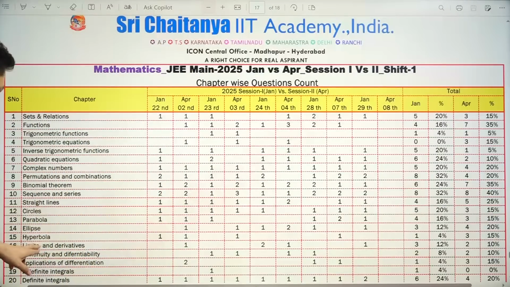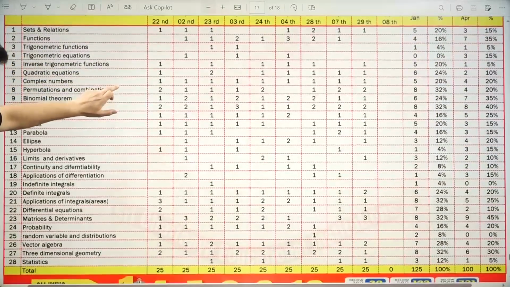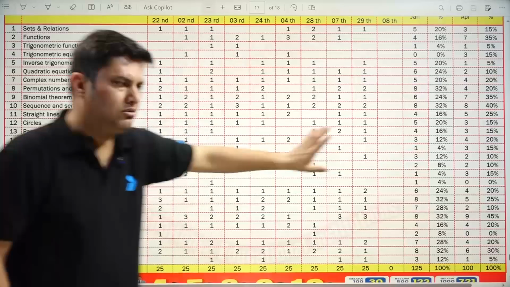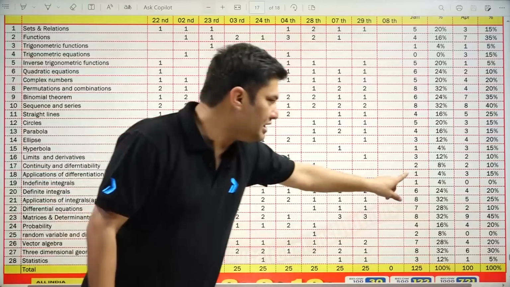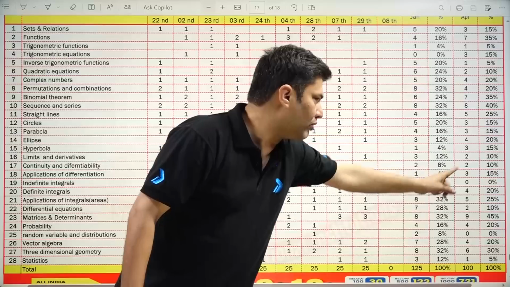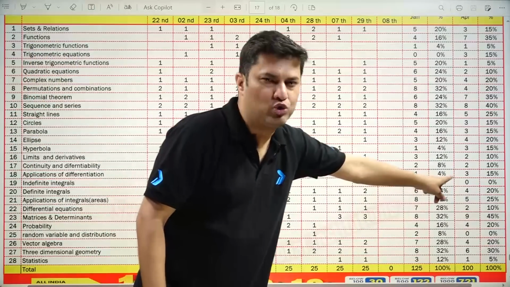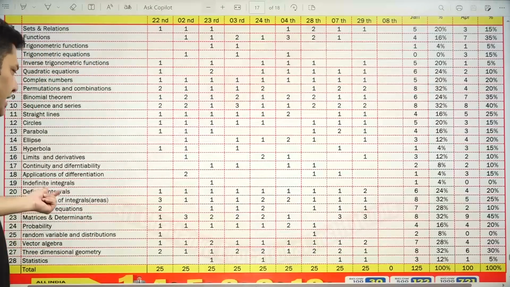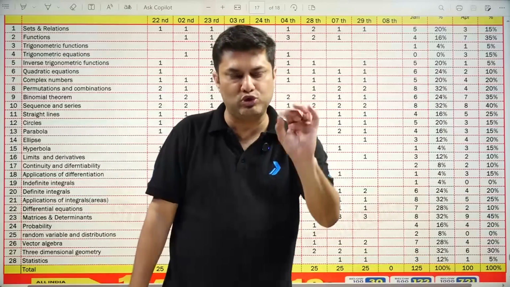Okay, now limits and derivatives, continuity and differentiability. For limits and derivatives it is 3 to 2, almost similar, and continuity and differentiability 2 and 2 questions, but for application of differentiation the weightage has increased from 1 to 3, from 4% to 15%. Indefinite integration had 1 question in January but no question in April, so indefinite was out of the league. And definite integration is definitely a very important chapter: 6 questions in January but it reduced to 4 in April.